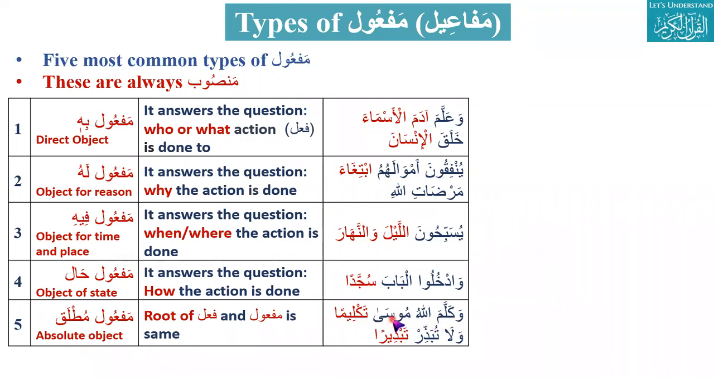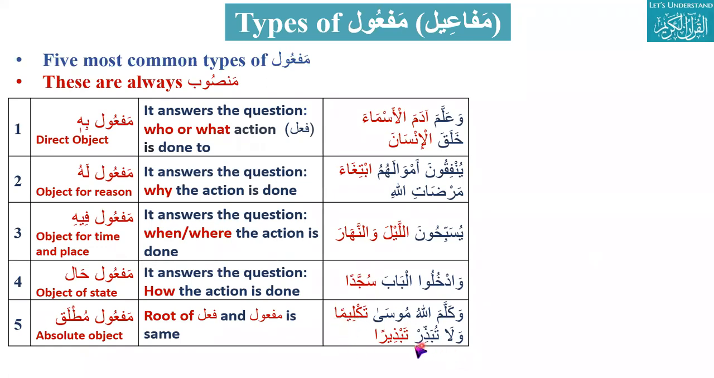If I forget this taklima, just from here to here: Allah talked to Musa. So what type of object is Musa? This is maf'ul bihi. It is answering who. Allah talked to whom? Allah talked to Musa. Yeah, that's fine. So this is the claim.